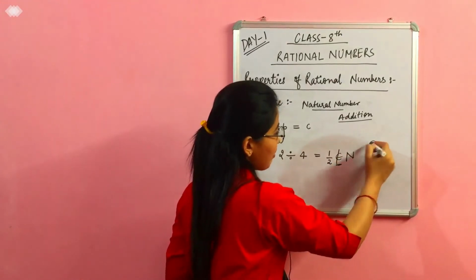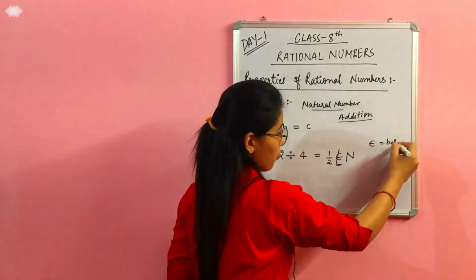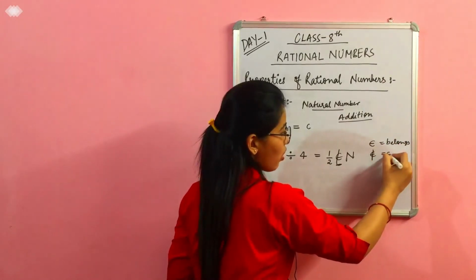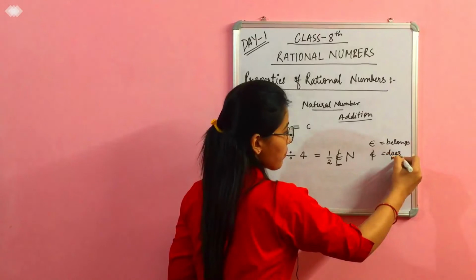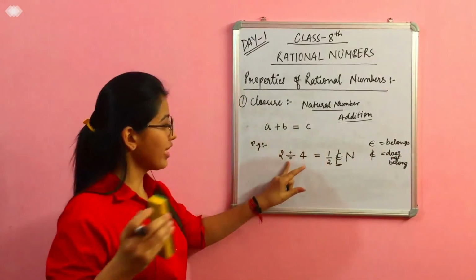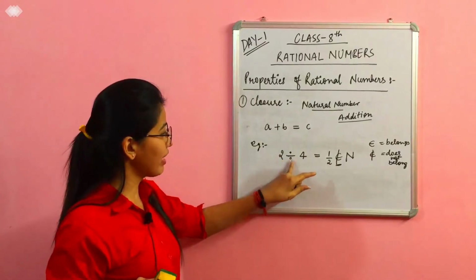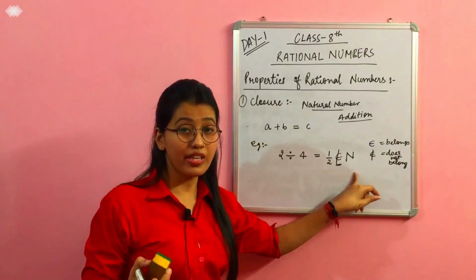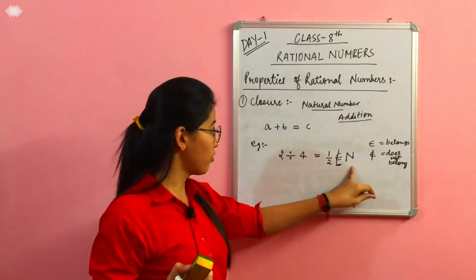And if I write it like this, it means does not belong to. So in the case of division, 2 divided by 4 gives 1 upon 2, which does not belong to the set of natural numbers, right?